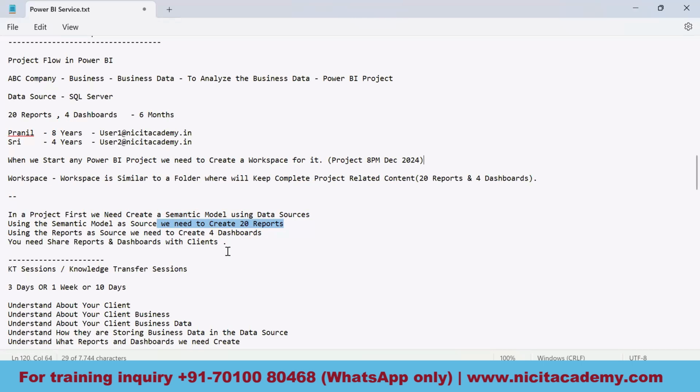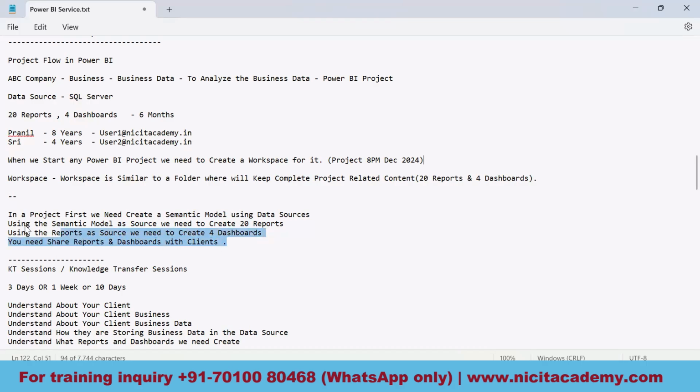And using these reports as a source, we will be creating these 4 dashboards. These 4 dashboards would be developed on the basis of these 20 reports. And then you need to share these reports and dashboards with the clients.